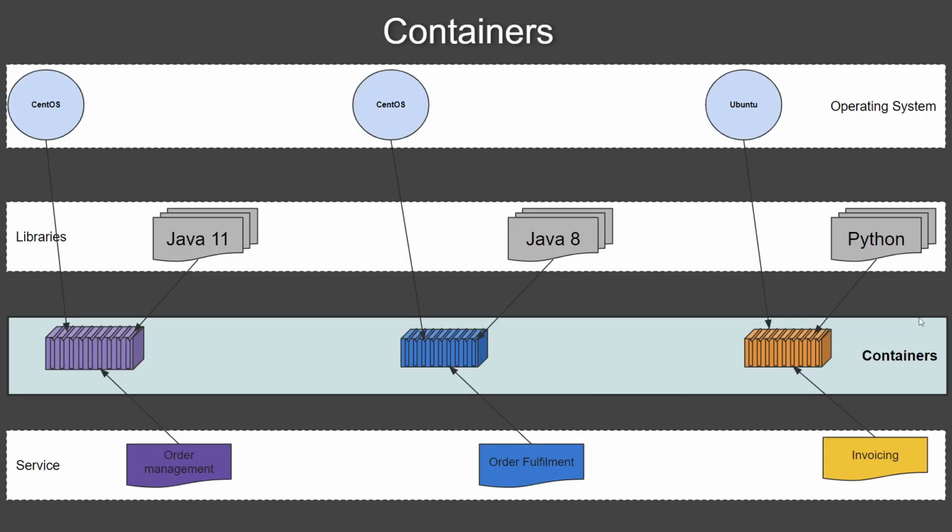So another development in application deployment is containers. In monolithic service or microservices, we bundle the service as well as the dependent libraries together and deploy the applications. In the case of containers, not only the application and dependent libraries, we bundle the OS libraries as well as part of the container, and we deploy it together.